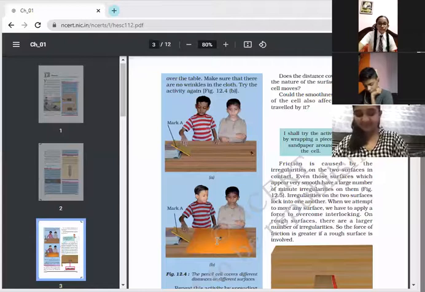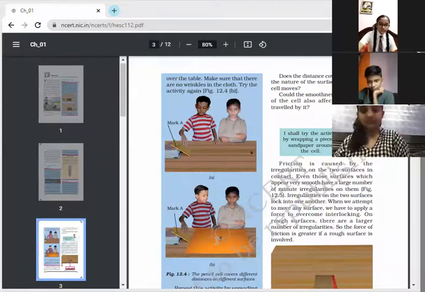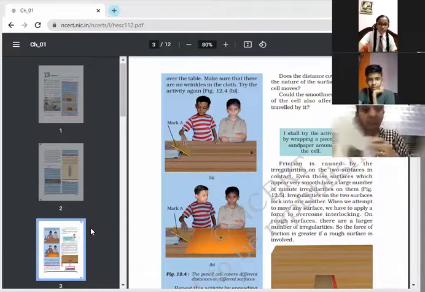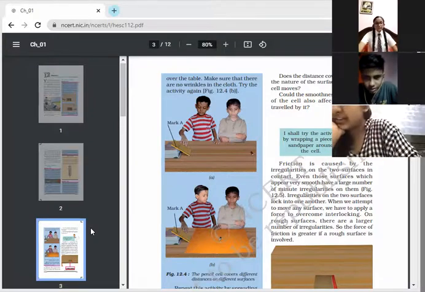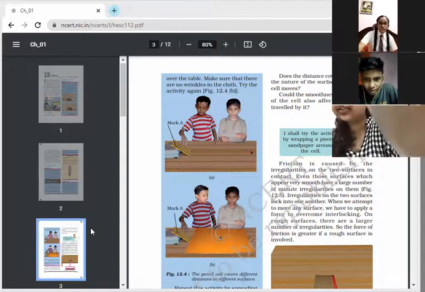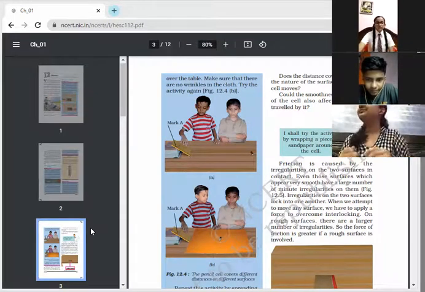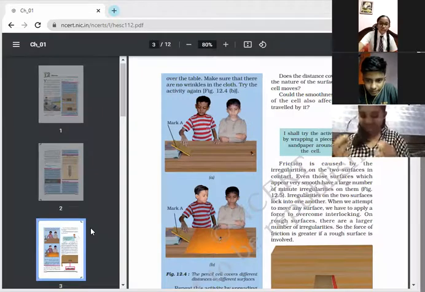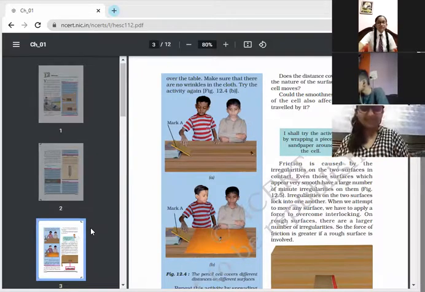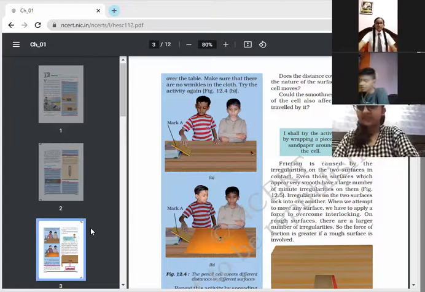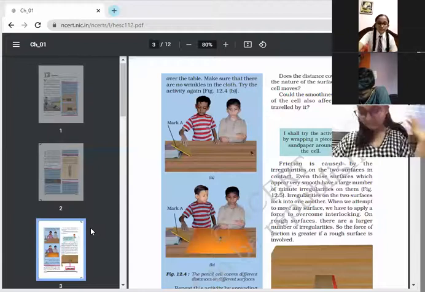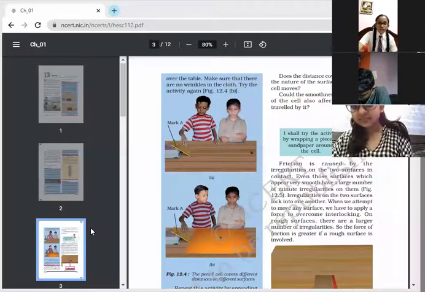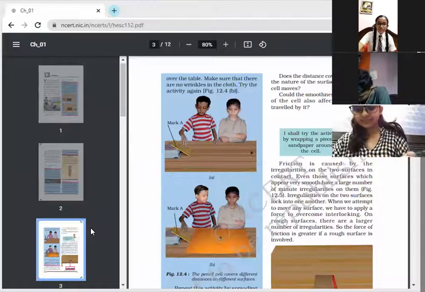But I need the proper answer. Because of the rough surface, the cell is not moving fast. Speak loudly. Because of the rough surface, the cell is not moving far and it stops after some time. I'm not able to get it. Not understanding your answer. Ma'am, in B there is a rough surface, so it takes less friction, and in A there is a smoother surface, so it takes more friction. No, beta, it's not a proper explanation. Ma'am, on surface B, बोलो.